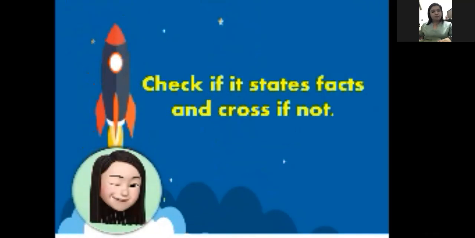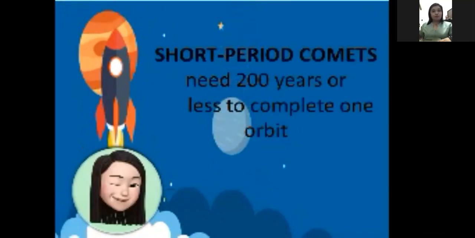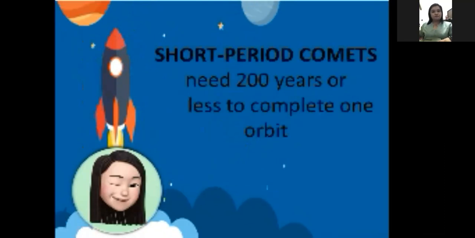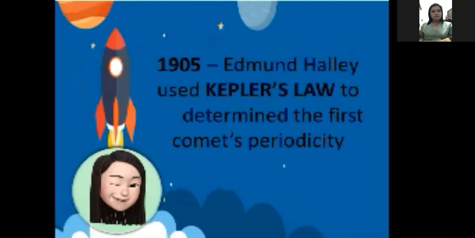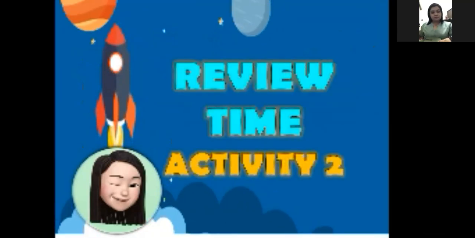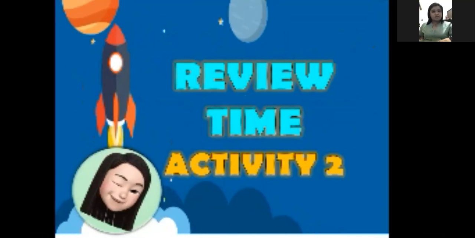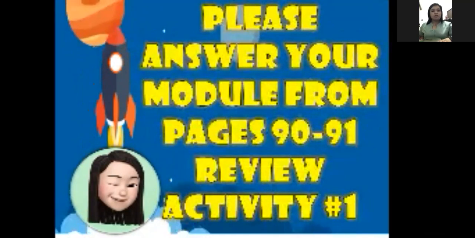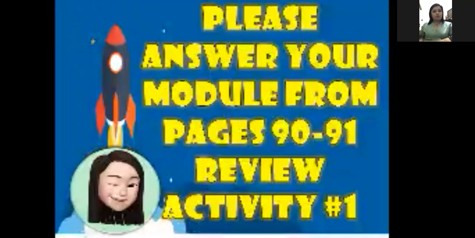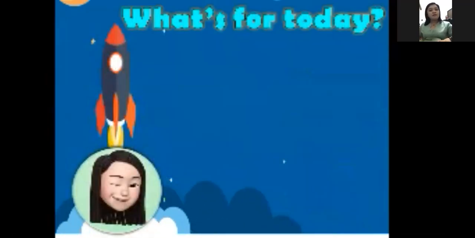For the next part, check if each statement states a fact and cross it out if not. You can use your notes on this one. Then for the last part, you need to do review activity number 2. You can do this on your module day or your asynchronous day. You just need to answer pages 90 to 91, review activity number 1. And I think that is all for today.